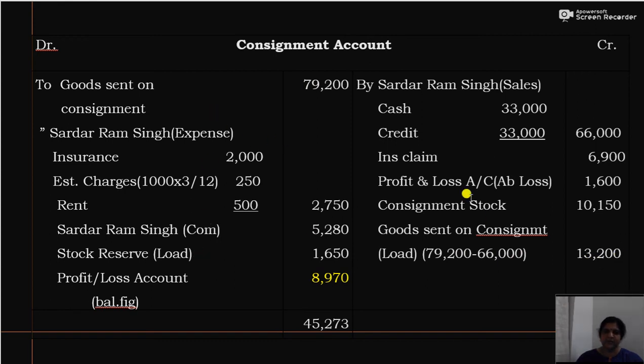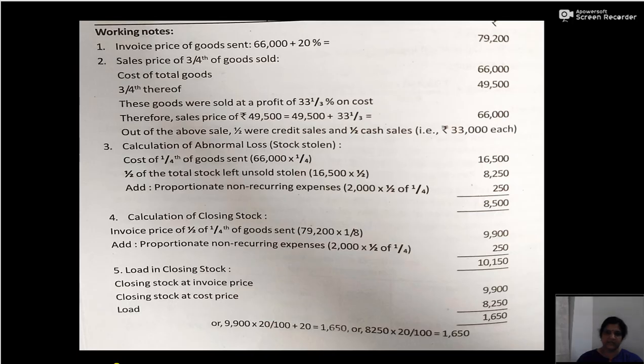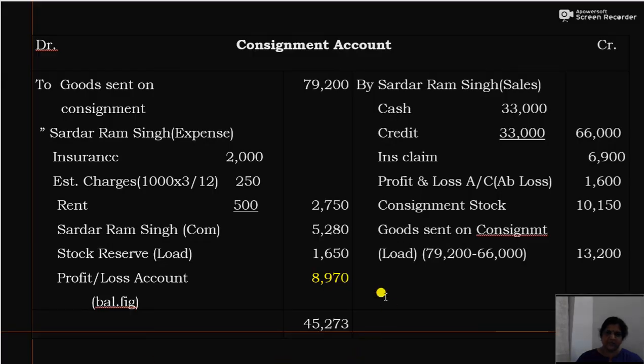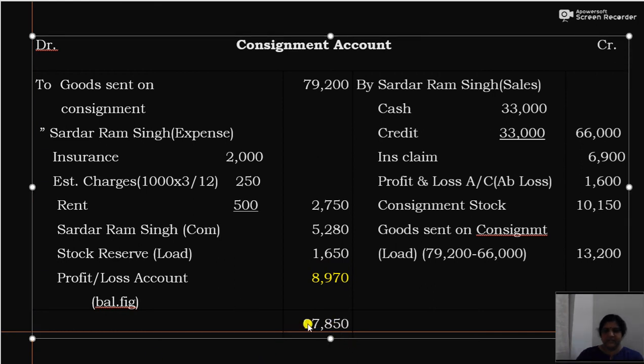Just like that, the load on closing stock we have already calculated: 9,900 minus 8,250, which is 1,650. Now the consignment account balance will be 8,970. So the total is 97,850, and the profit and loss account, or the balance of the consignment account, is 8,970.